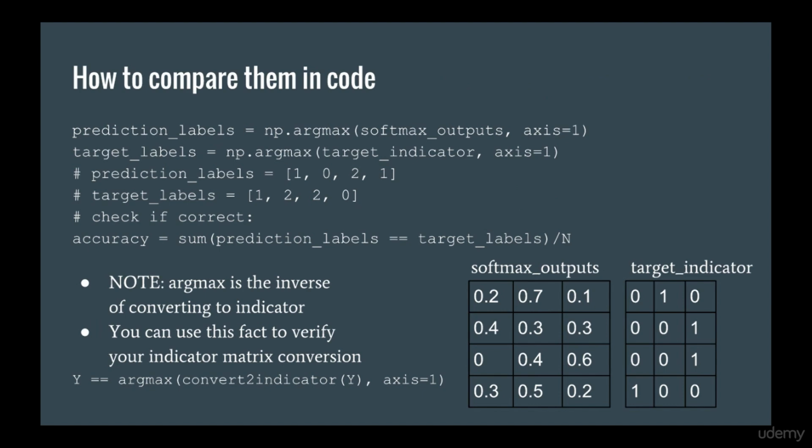One important thing to note is that the argmax is the inverse of turning an array of integers with the values 0 to k minus 1 into an indicator matrix. So one way to verify that your one-hot encoding is correct is you can one-hot encode your labels, then take the argmax, and the result should be the same as the original.